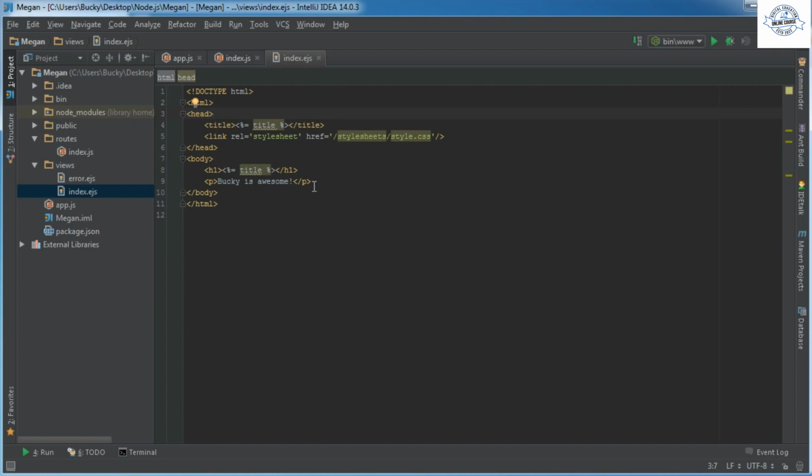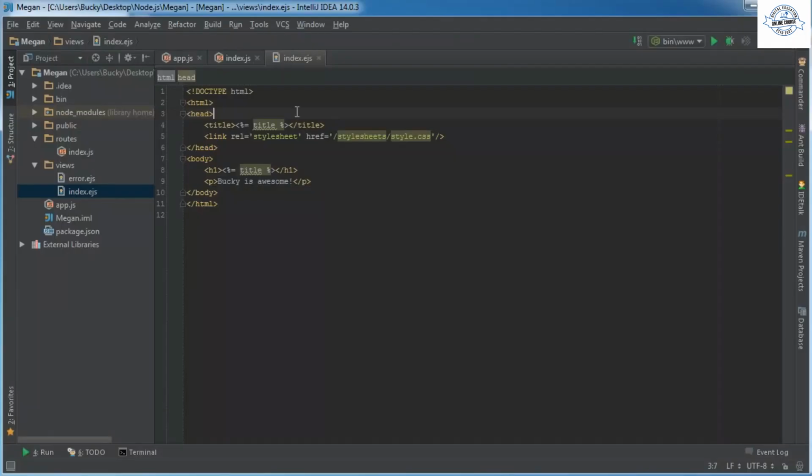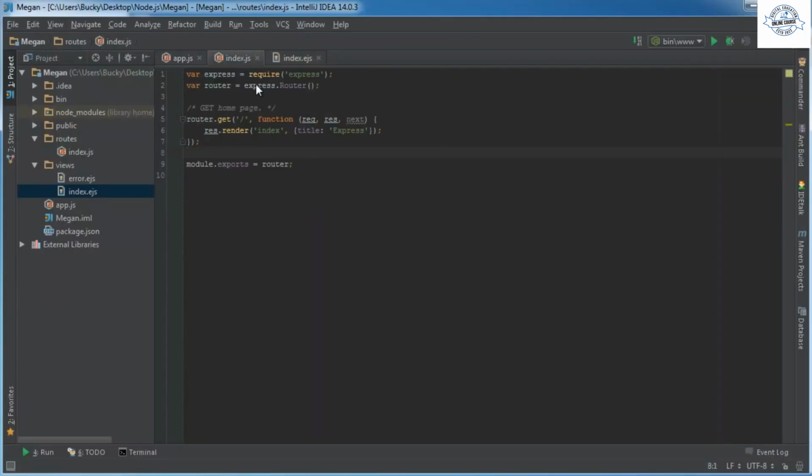Remember, whenever the user makes a request for this home page, it looks at this file right here, index.js. So what this file says is for this view, whenever the user tries to get the home page, I want to use index as my view, and behind the scenes it tags on .ejs.